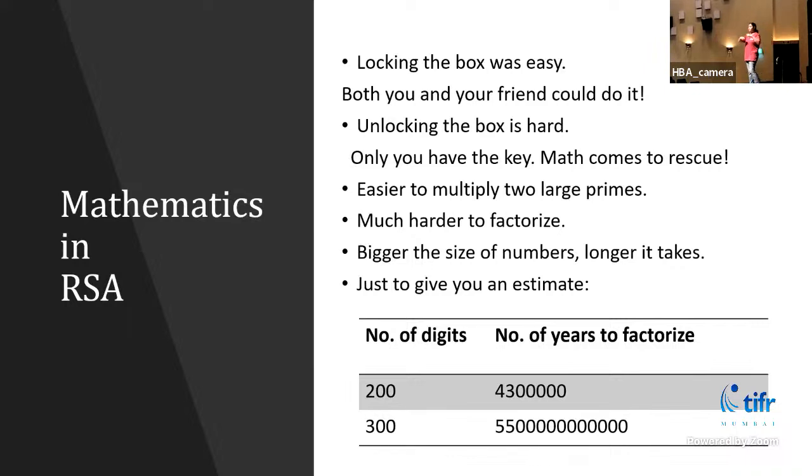This process of jumbling and unjumbling should not be known to everyone. Otherwise, they can intercept the jumbled message in the middle and get your message back. So that is where cryptography comes in, in the process of jumbling and unjumbling.